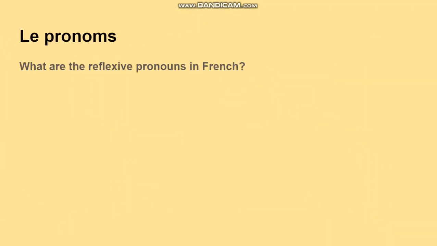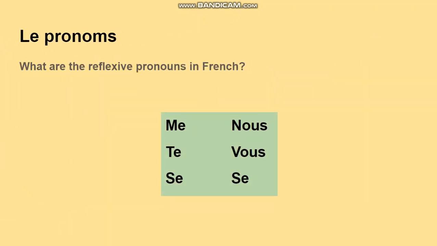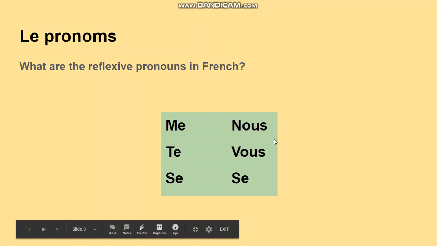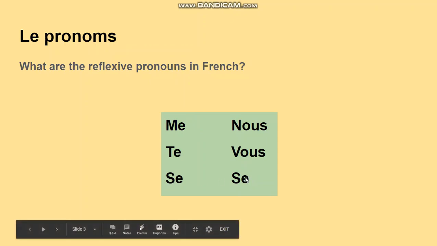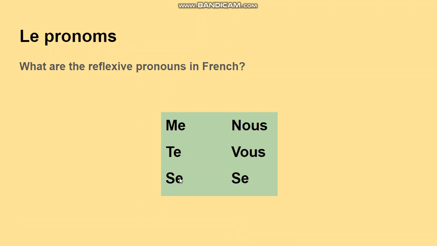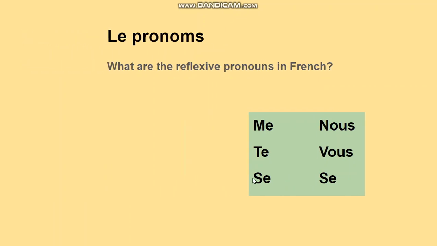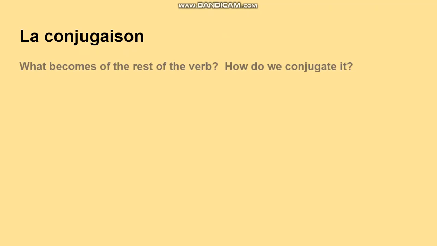So let's look at these pronouns. What are they exactly? Well, here we have the 6 of them, but actually there's really only 5 if you remember that these two are exactly the same. So you have me for me, te for you, se for il, elle, on, so that's he, she, it, one, or nous for we, vous for you all, or for you formal, and se for they. Okay, so let's look at a conjugation.